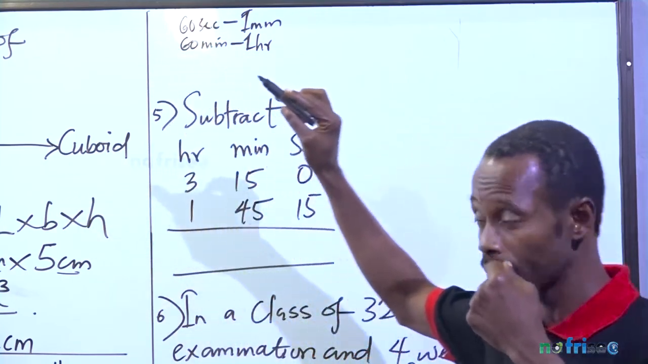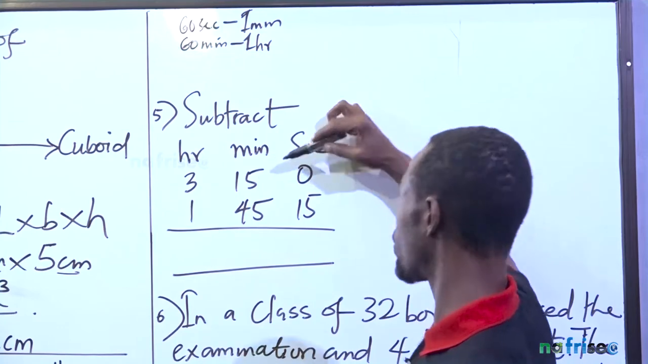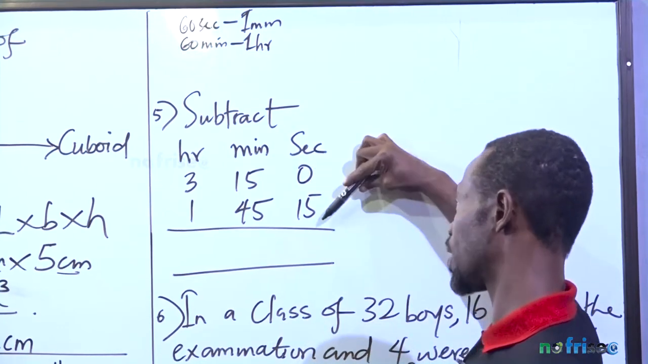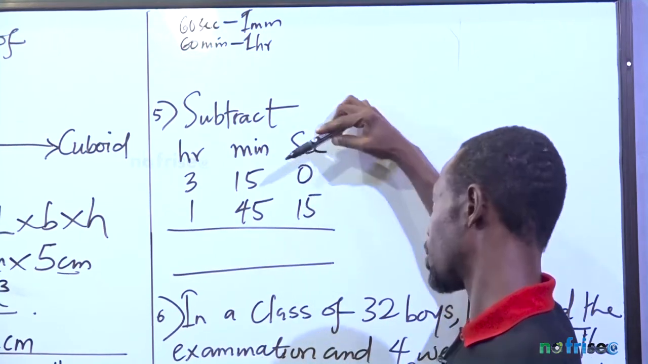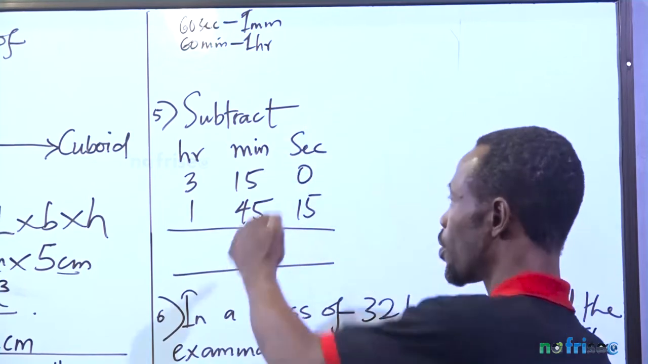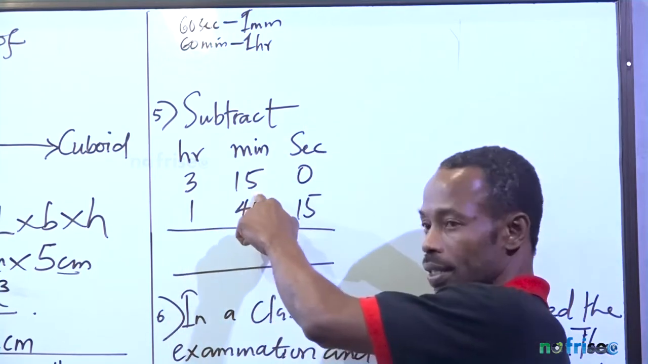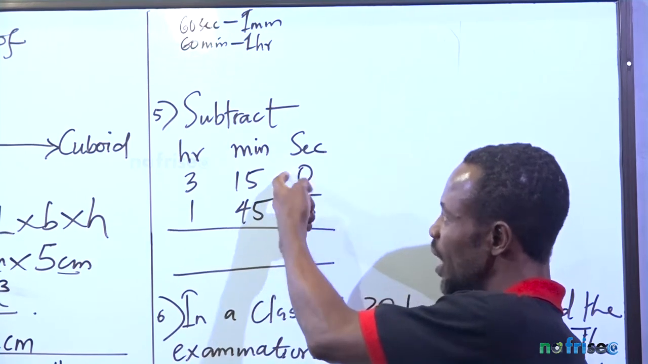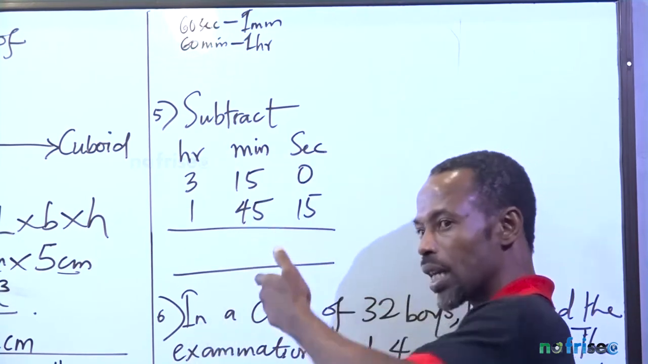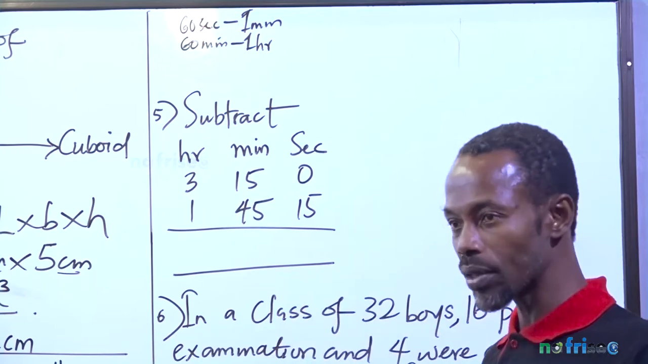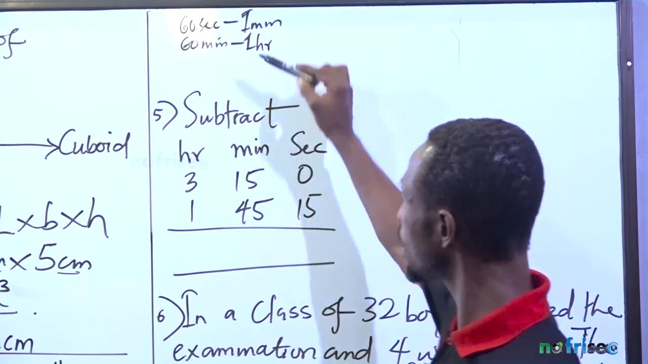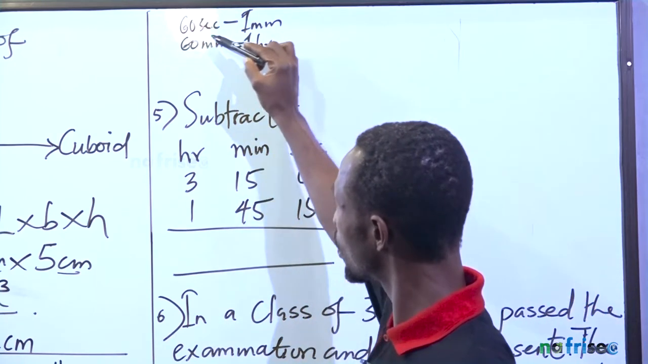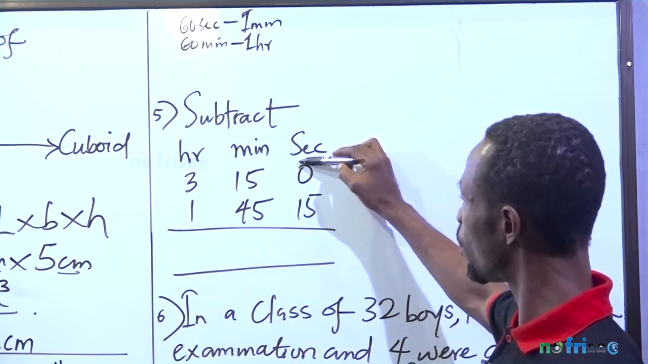Am I communicating? If I take 1 minute, because I'm supposed to borrow from this, I can't say 0 minus 15 is not possible. I'm supposed to borrow from 15. So if I borrow from 15, 15 will become 14. So the one I'm taking from 15 to add here, if I add that one here, in time and seconds, in minutes and seconds, see that relationship. So the one I added here will become 60.